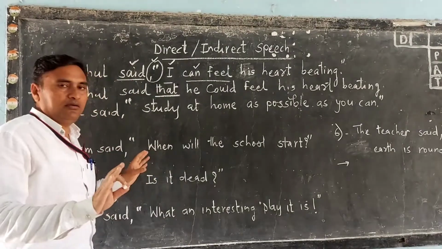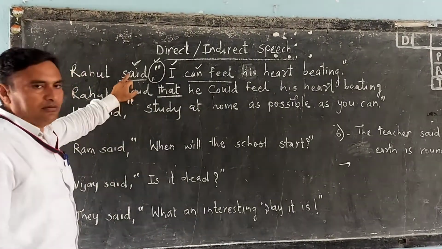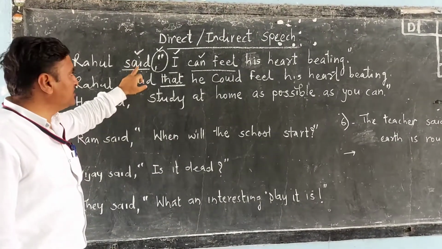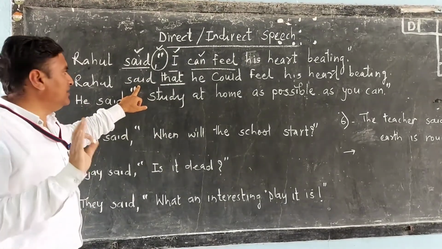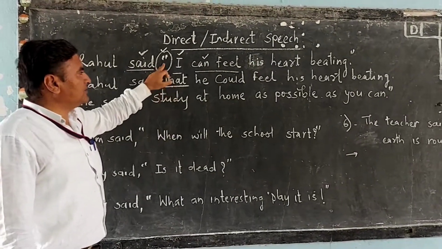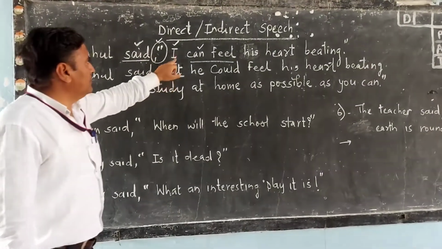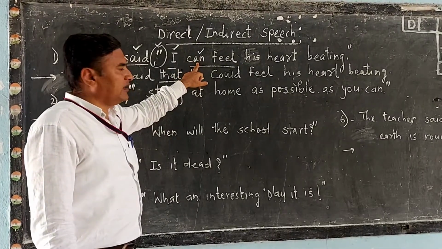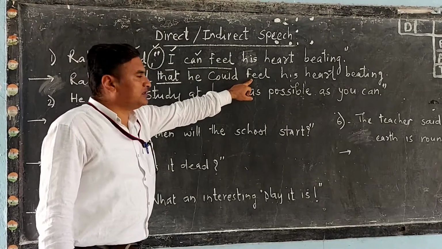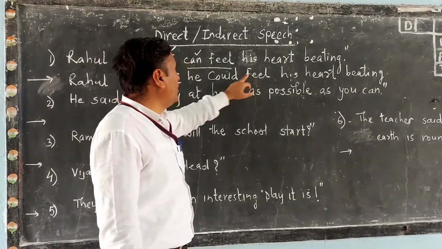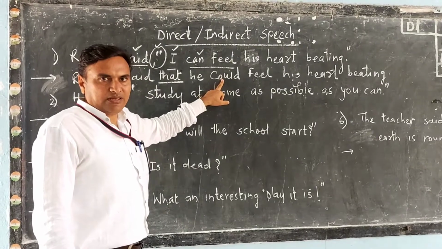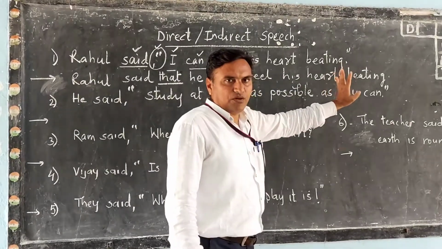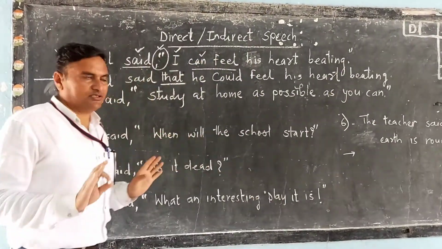So let us try again. Rahul said. If it is "said to", you can take "told" here. But if it is "said", don't make any change. Then take "that" instead of the inverted commas in an assertive sentence. Then change the pronoun "I" into "he". Then change the modal auxiliary "can" into "could", and don't change the tense of the main verb, because after the modal auxiliary the tense has changed. You cannot change the tense of the main verb, and the remaining part stays as it is. So this is the answer of our first sentence.